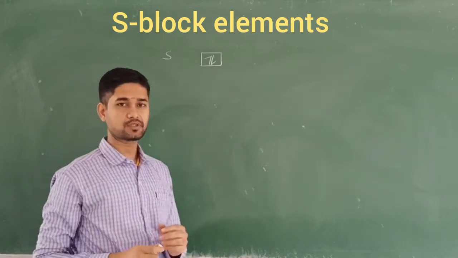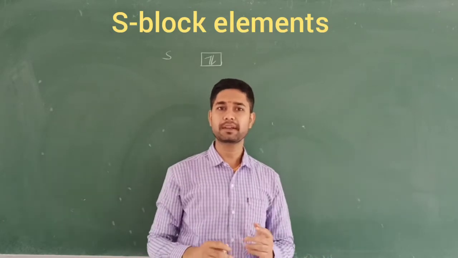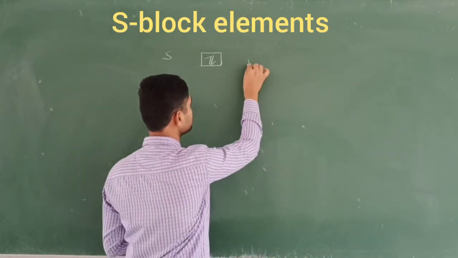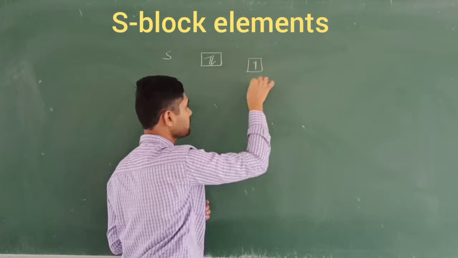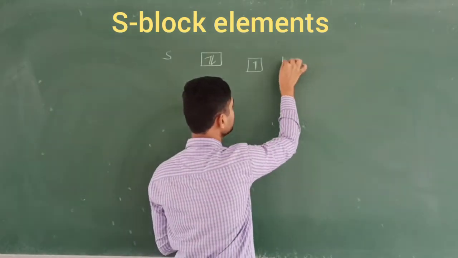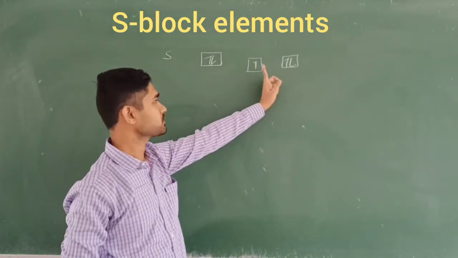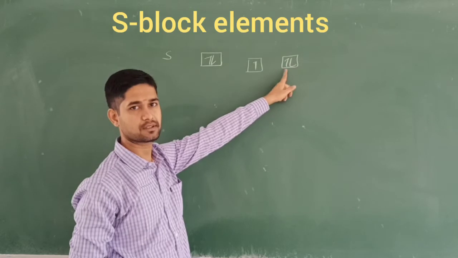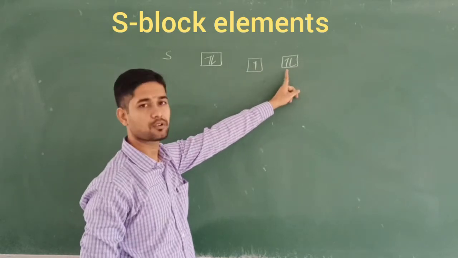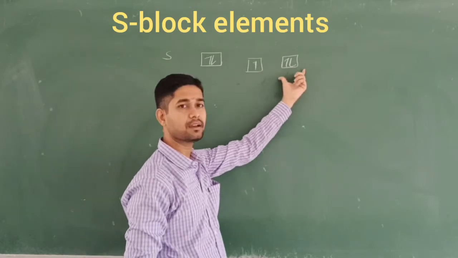Based on this, we are going to make 2 categories in the s-block elements: group 1 and group 2. Group 1 indicates that the s orbital has only one electron. If you place 2 electrons in the orbital, that is called group 2. Group 1 metals and group 2 metals are also called alkali metals and alkaline earth metals.